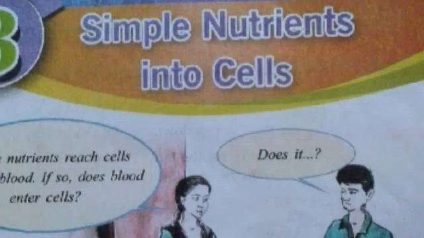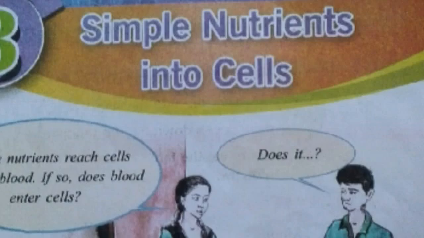Dear children, in the last lesson, in the second chapter, we learned about digestion. That means our food is converted to simple nutrients. Today we are going to start our new lesson, simple nutrients into cells. That means this is a continuation of the second chapter.